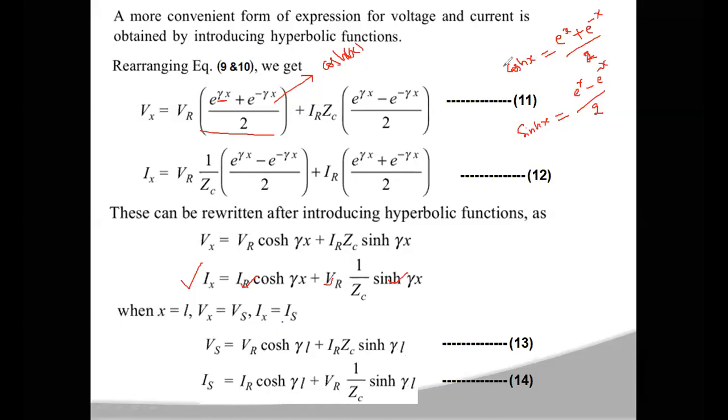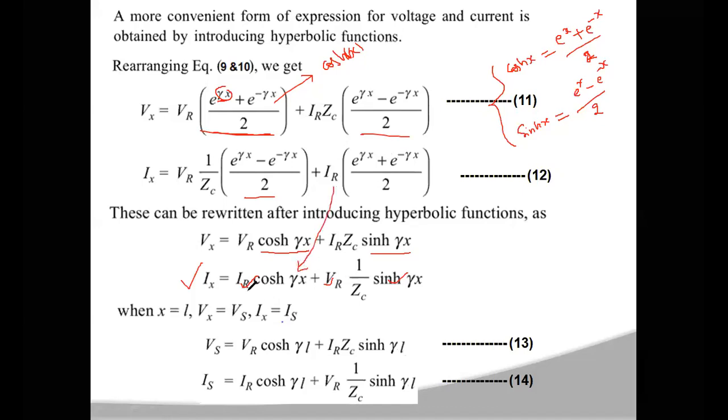From these hyperbolic equations, since in place of x you have gamma x, this can be written as cosh of gamma x, and this can be written as sinh of gamma x. In a similar manner, in the 12th equation also, here you will get plus, here you will get minus. Sorry, right.